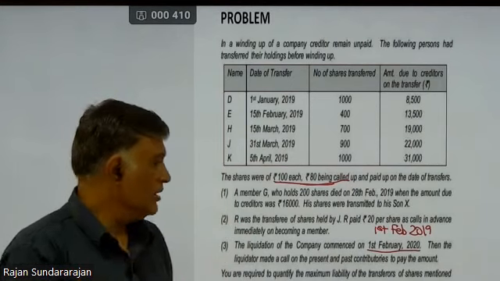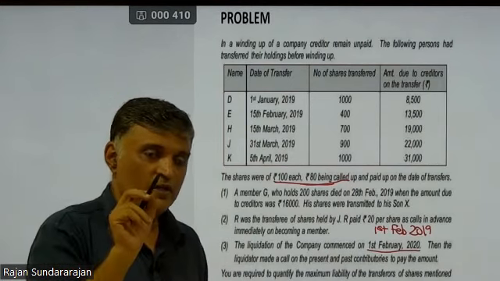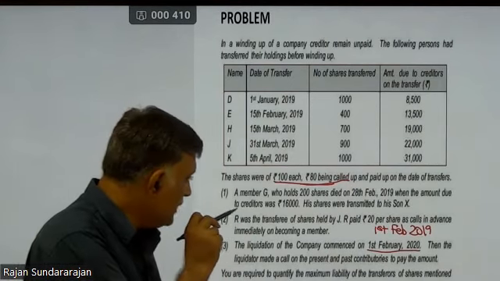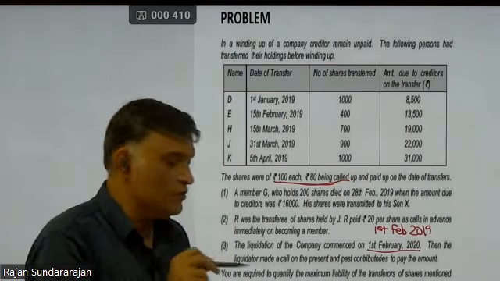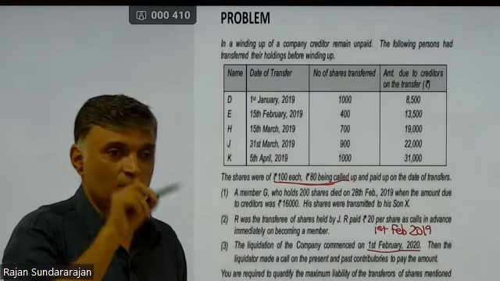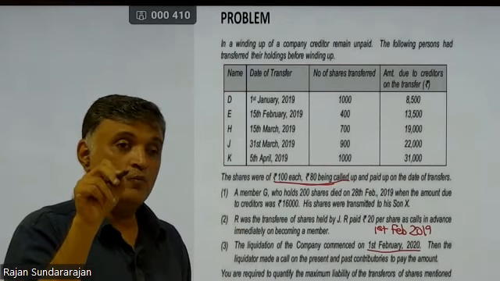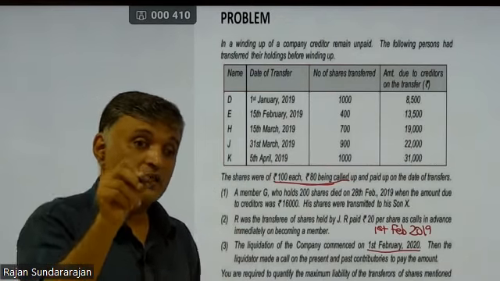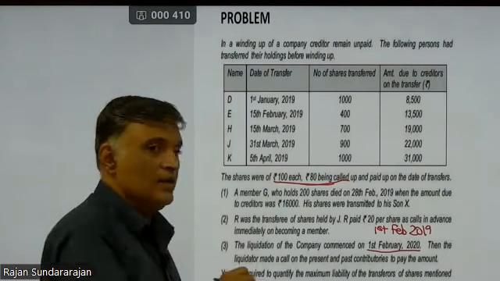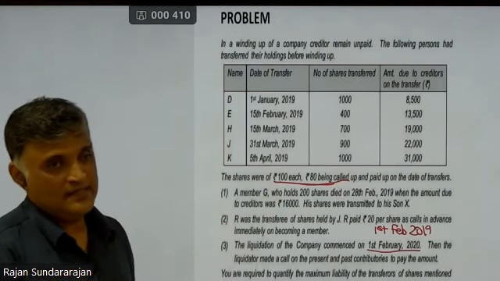So, 2 things. One is the cut-off date. Cut-off date is 1st of February. Liquidation date is 1st of Feb 2020. So, 1st Feb 2019 becomes the cut-off date. On that day, whoever are the shareholders of the company, you may call upon them to pay. To what extent they have to pay? To the amount remaining unpaid on the shares.